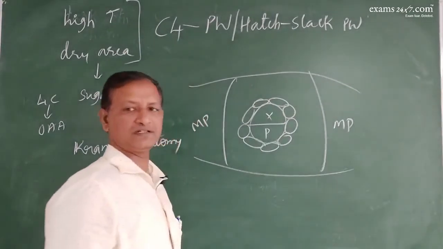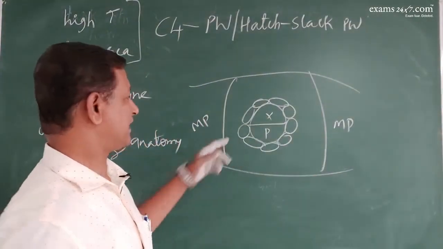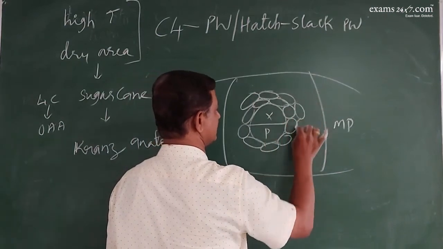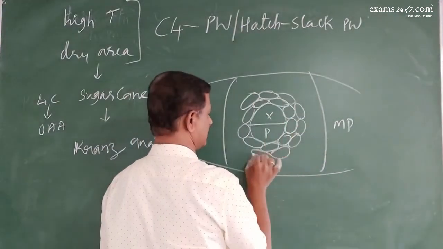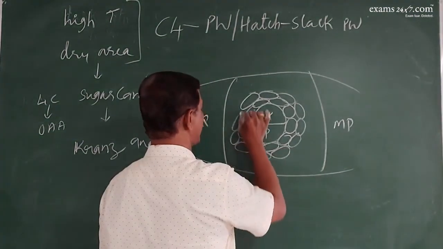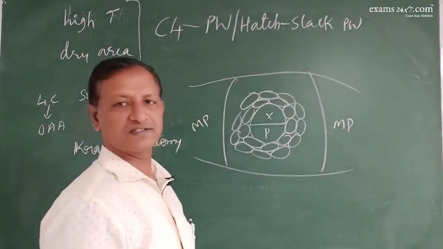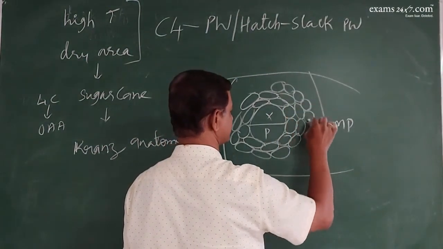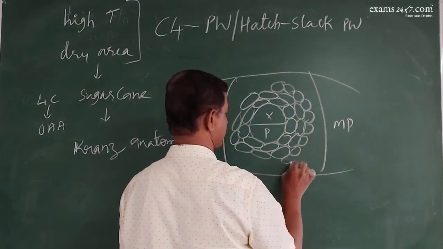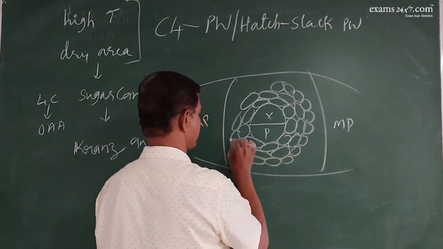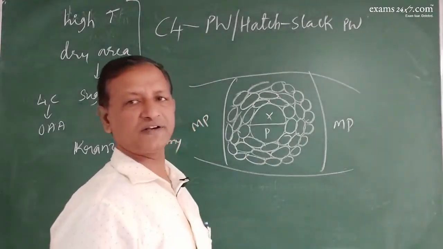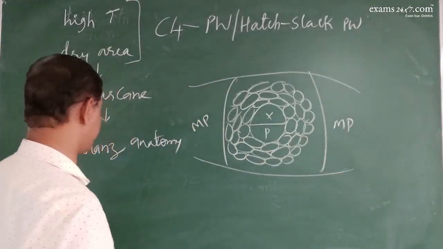These bundle sheath cells are multiple in their layering, because in normal cases you will have only one layer of bundle sheath, but here you will have multiple layers of bundle sheath like this. And the leaves show a dimorphic condition.